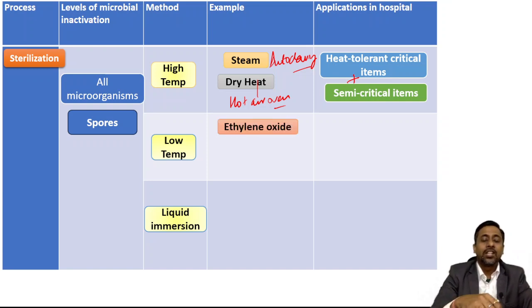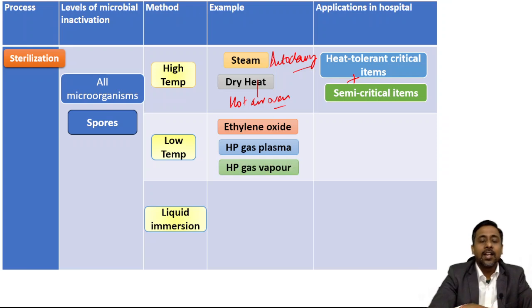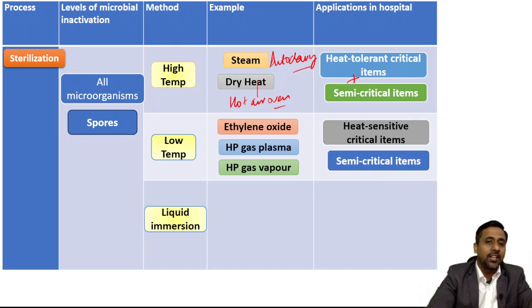Now what are the low temperature methods? It includes ethylene oxide gas, hydrogen peroxide gas plasma, and hydrogen peroxide gas vapor. So these three methods can be used for sterilization, and in these three methods the temperature is not high, that is why it is called a low temperature method. So it can be used for heat sensitive critical items and heat sensitive semi critical items.